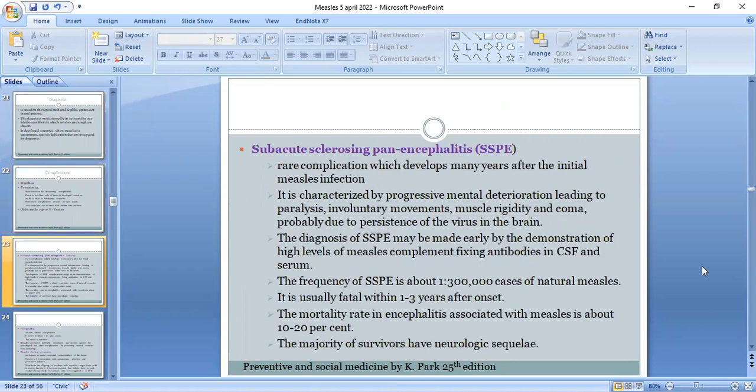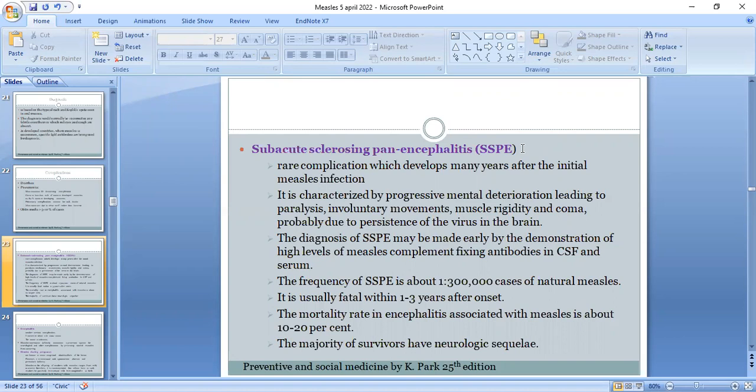Now, this is another life-threatening complication of measles, subacute sclerosing panencephalitis. It is a rare complication which develops many years after the initial measles infection. It is characterized by progressive mental deterioration leading to paralysis, involuntary movements, muscle rigidity, and coma, probably due to persistence of the virus in the brain. The diagnosis of subacute sclerosing panencephalitis may be made early by the demonstration of high levels of measles complement-fixing antibodies in the cerebrospinal fluid and serum.